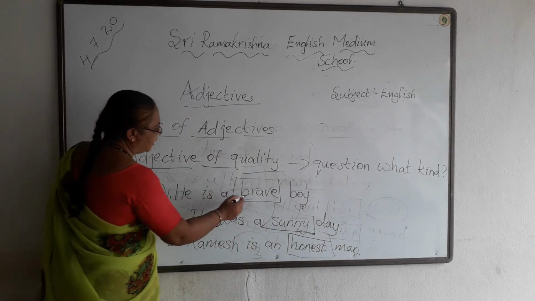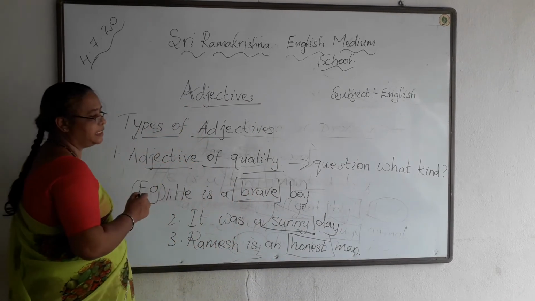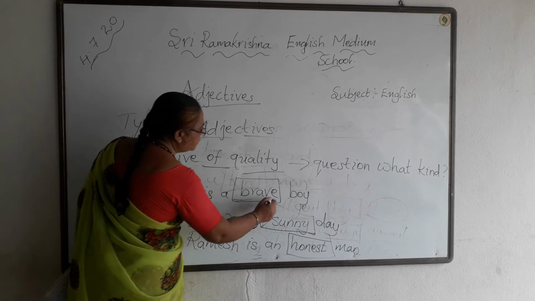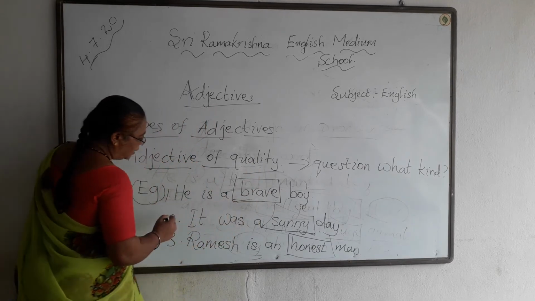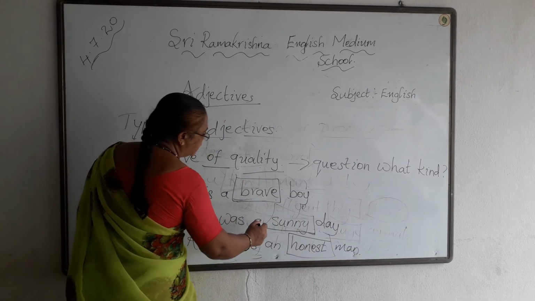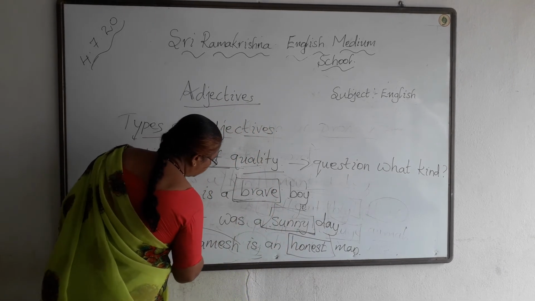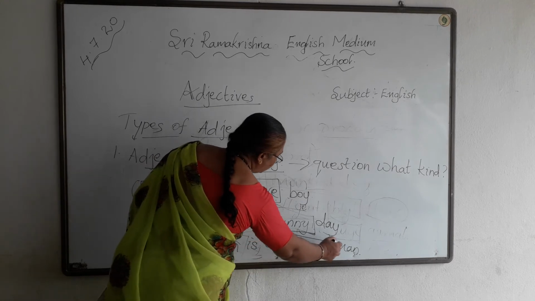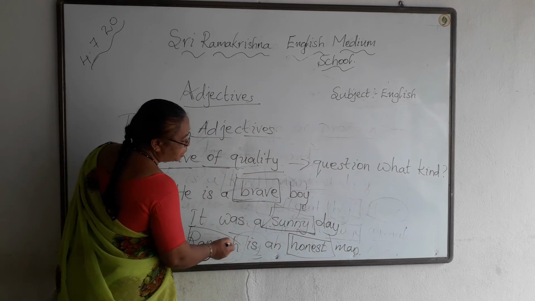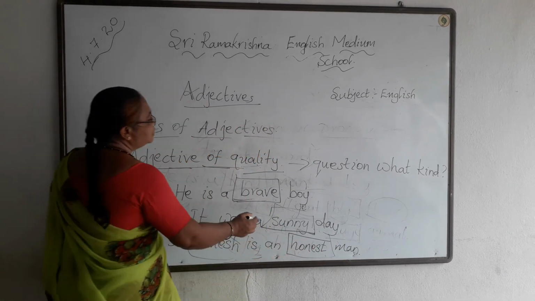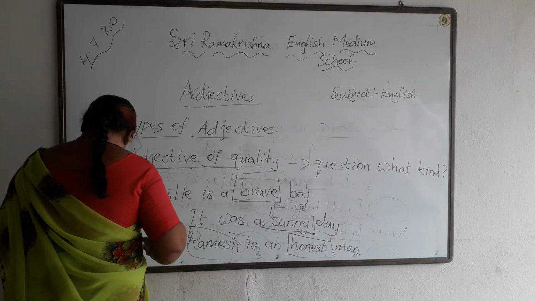So, he is a brave boy. What kind of a boy is he? He is a brave boy. So, this brave is the adjective of quality. Next, it was a sunny day. This sunny is the adjective of quality. Next, Ramesh is an honest man. What type of a man is Ramesh? Ramesh is an honest man. So, honest is the adjective of quality.